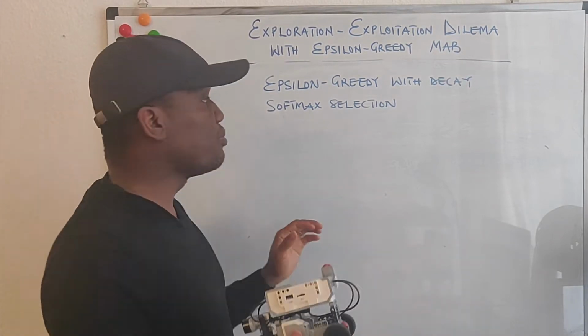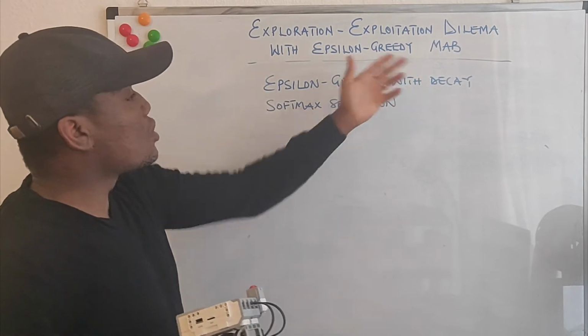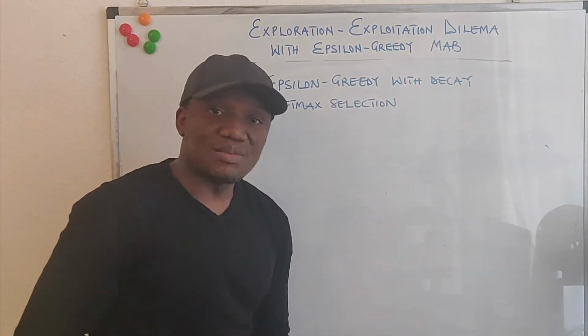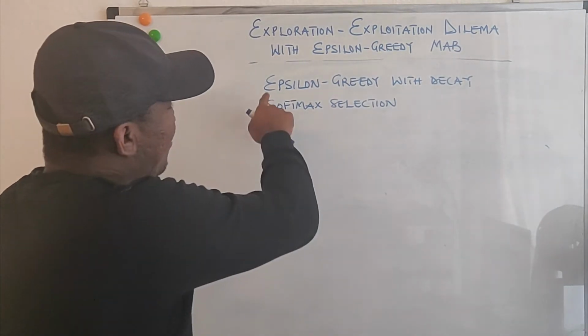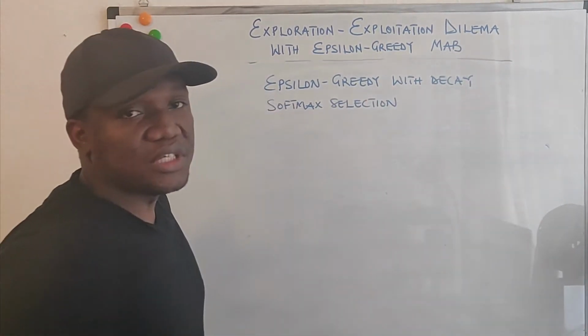Now, before we see how we can use the epsilon greedy multi-armed bandit algorithm to help this robot perform tasks, I'm going to talk to you about other mechanisms for balancing exploration and exploitation. So we have epsilon greedy with decay and then the softmax selection policy.